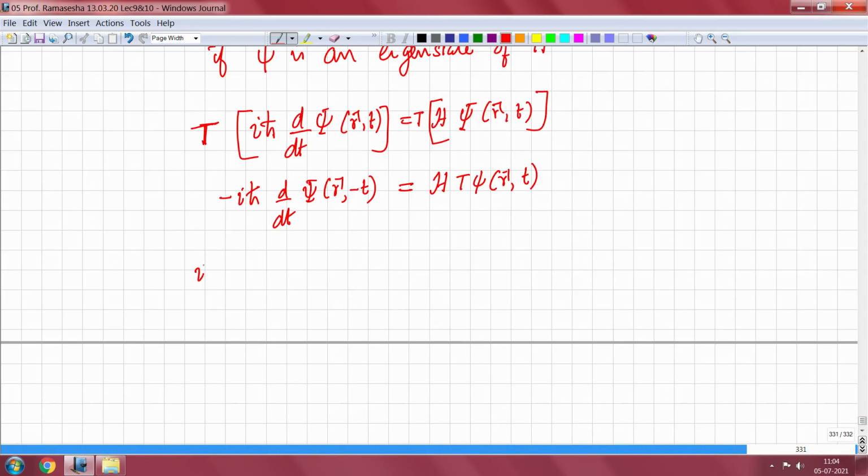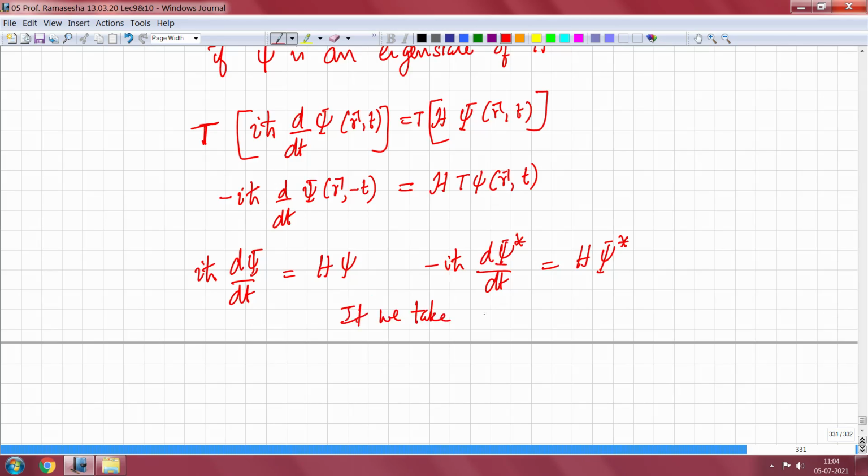Now let us look at it more carefully. Supposing I have i h cross d psi by dt is equal to H psi, then if I take complex conjugates on both sides, the Hamiltonian is real, because of that I have minus i h cross d psi star by dt is equal to H psi star.